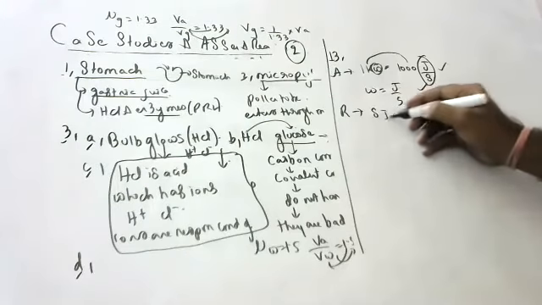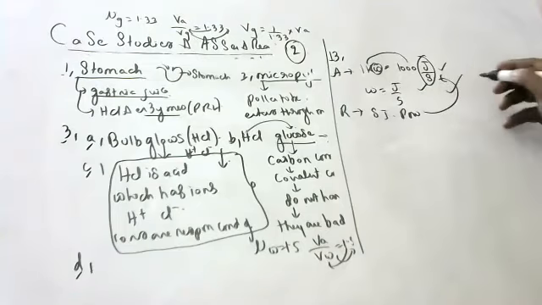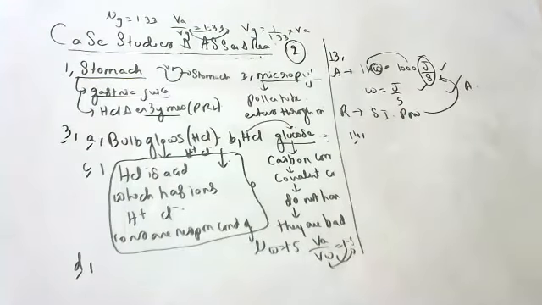SI units of power. Is it correct reasoning? Yes, correct reasoning. Option A. Next. Veins have thick walls.